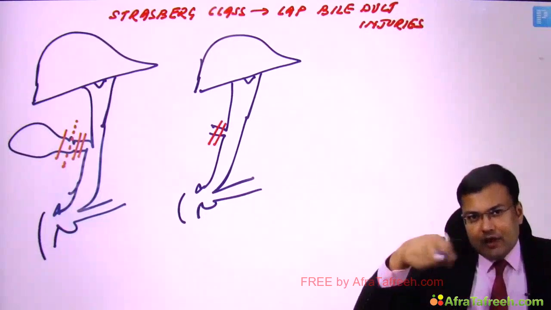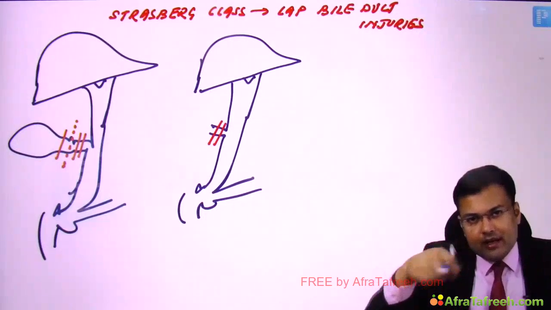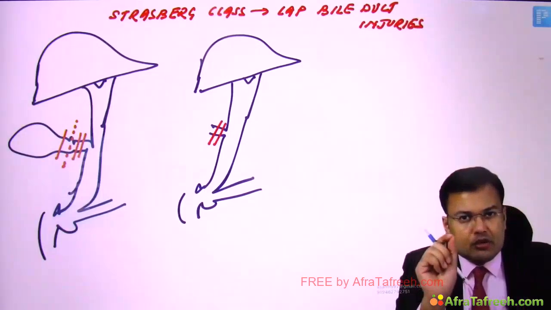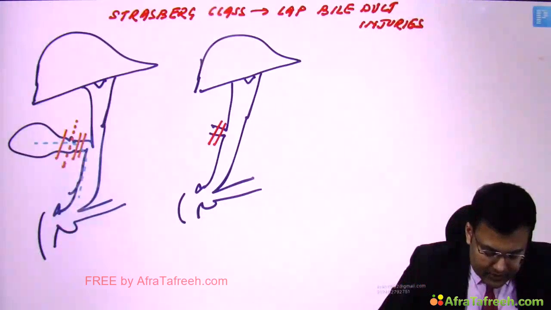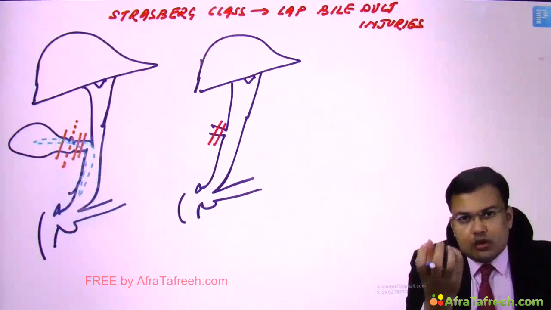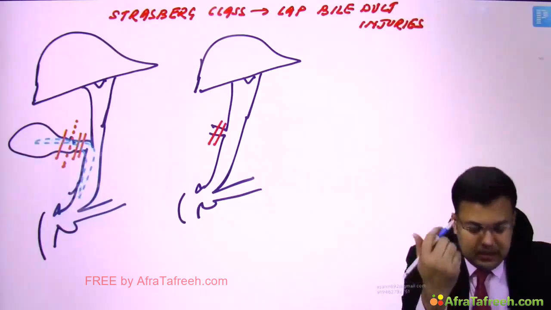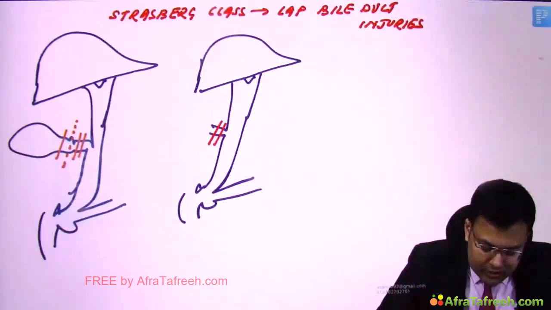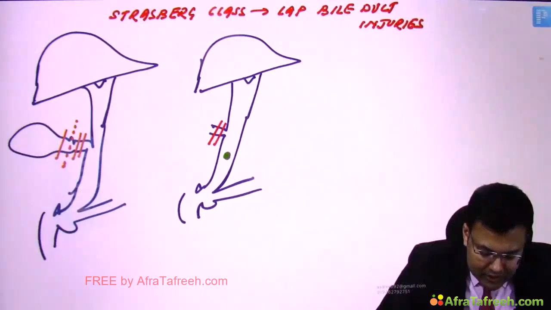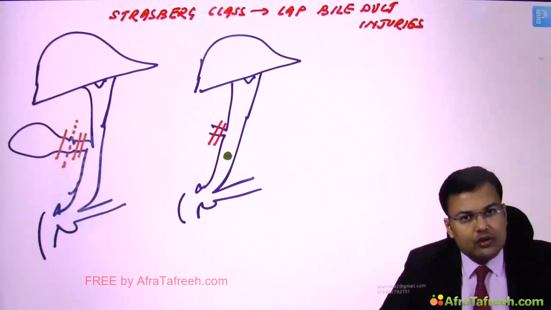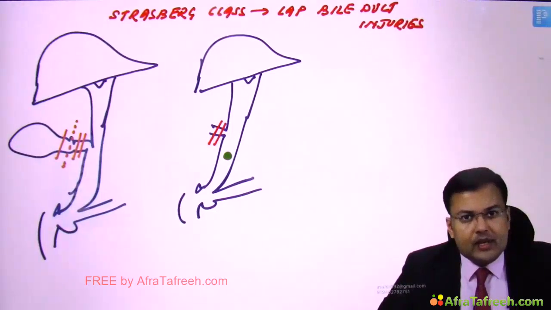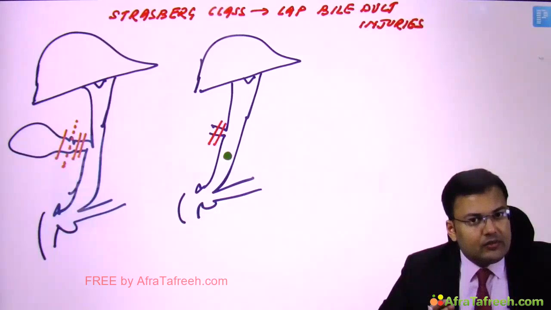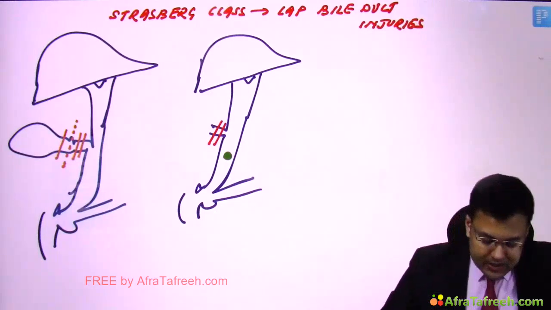Now whenever we are performing lap cholecystectomy, during handling of the gallbladder, suppose there is a small stone and that small stone slips and now it comes into the CBD. What is the problem? Now the stone is in the CBD and I'm not aware that there is a stone. What will happen in the post-operative period? Because of this stone in the CBD, there is increased pressure. And because of this increased pressure, what will happen?